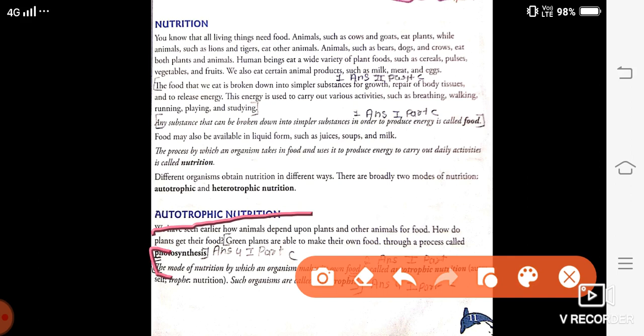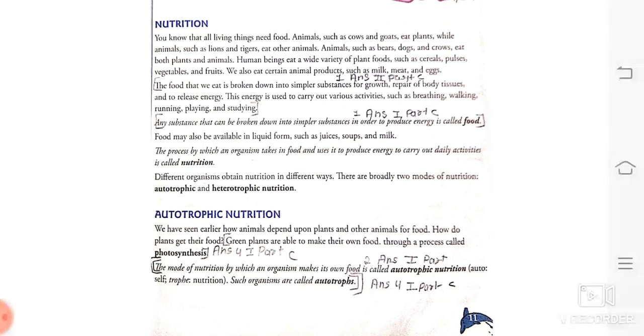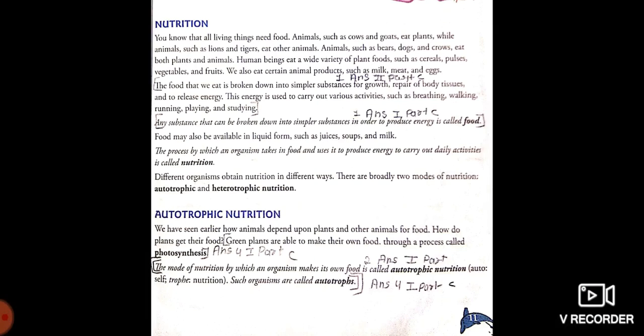The mode of nutrition by which organisms prepare their own food is called autotrophic nutrition, and such organisms are called autotrophs. Second point, you will give the example: green plants. First point will be your definition, second point will be your example, green plants.